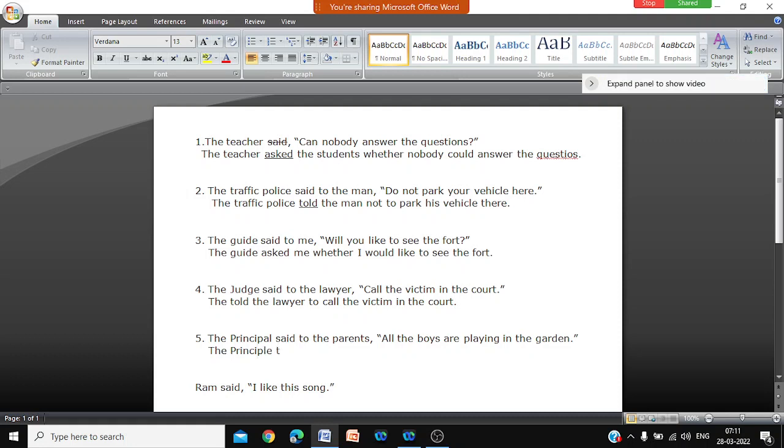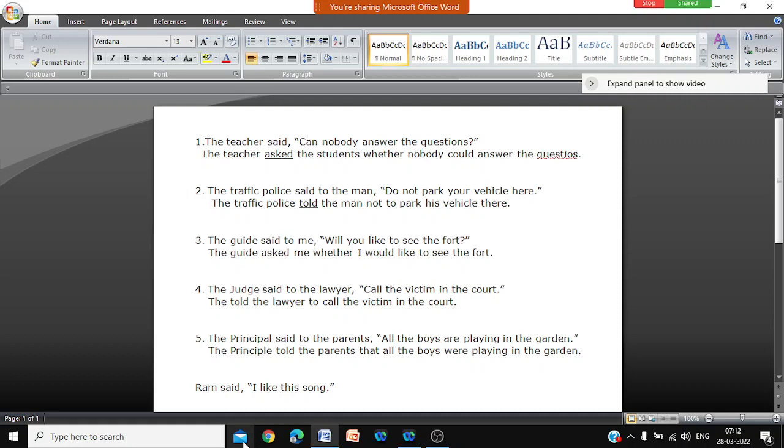The principal told the parents that all the boys are playing in the garden. Not are. Told is past tense. All the boys are playing in the garden. Are, it is past tense. Said, told, past tense. Yes, so are will be were. Not are playing. Were playing in the garden.